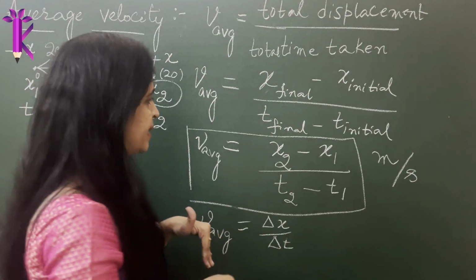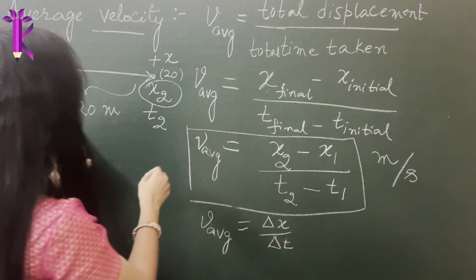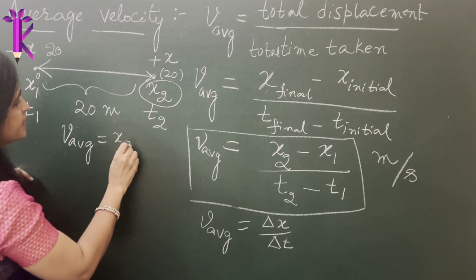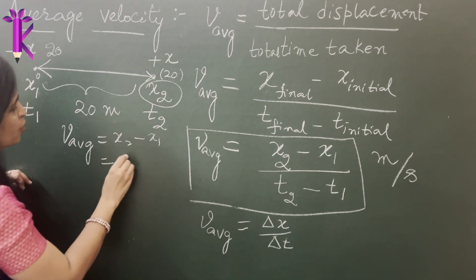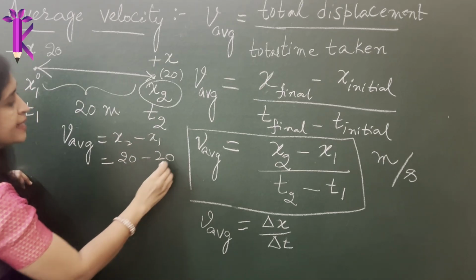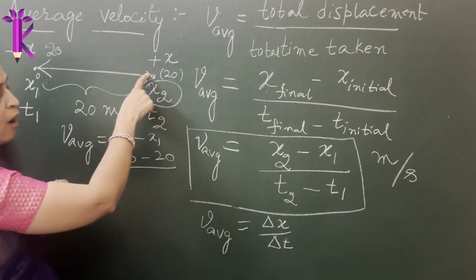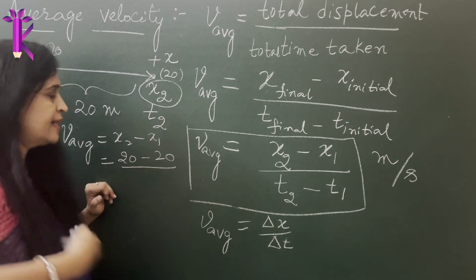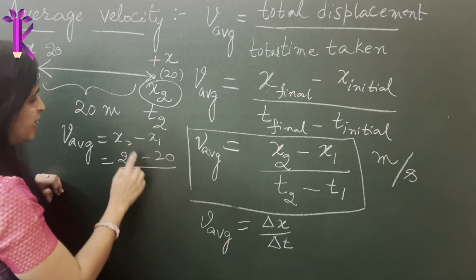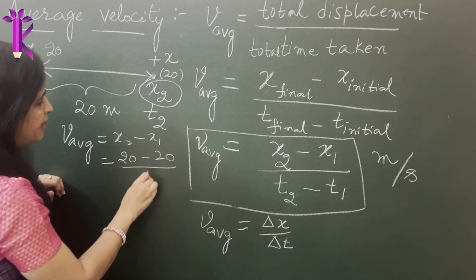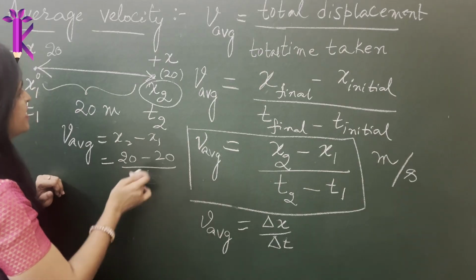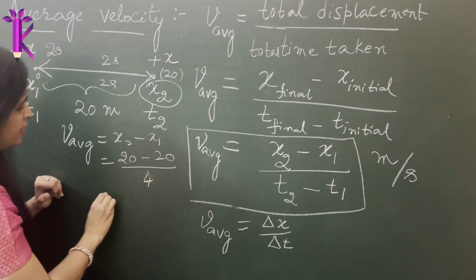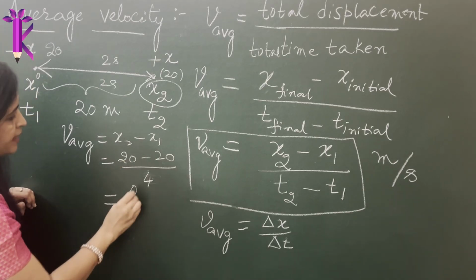Since my position remains the same, here in this case, average velocity, which is x2 minus x1, will be plus 20 minus 20. Why minus 20? Because one is traveling along the positive x direction. Again, it travels back along the negative x direction. So 20 minus 20 divided by whatever time it was. Okay, let's say if I take 2 seconds here and 2 seconds here, let's say it is 4 seconds. So 20 minus 20 is 0 by 4.